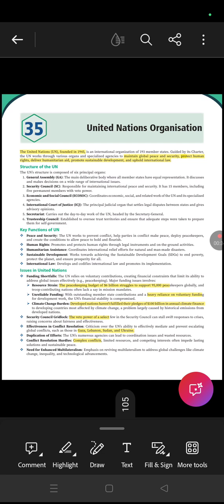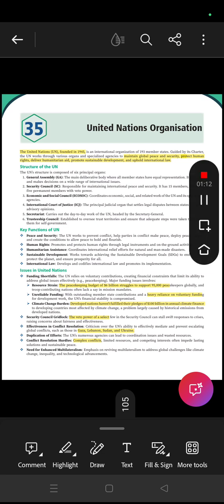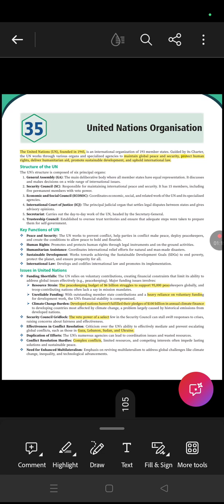Structure of the UN: UNGA, United Nations General Assembly; UNSC, United Nations Security Council; ECOSOC, Economic and Social Council; ICJ, International Court of Justice. Then there is the Trusteeship Council and the UN Secretariat. But there are some issues in the United Nations, like funding shortfalls. For the peacekeeping budget, approximately 6 billion struggles to support the 95,000 peacekeepers, and there is heavy reliance on voluntary funding, and developed nations haven't fulfilled their pledge of $100 billion in annual climate finance goals.